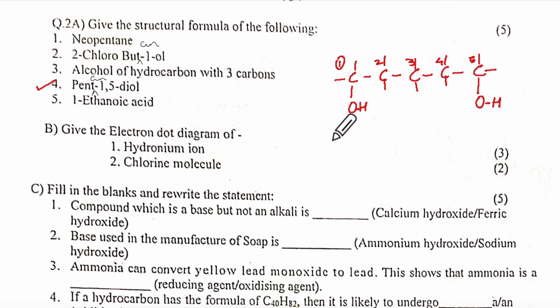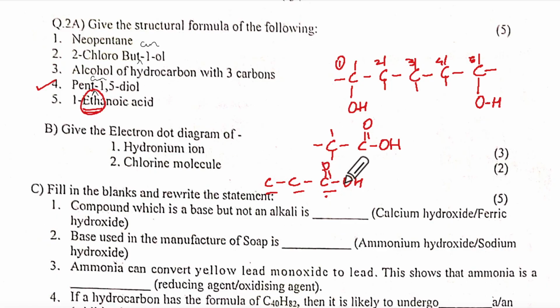Ethanoic acid, eth is 2 carbons, and then it will be C double bond O and here single bond OH. Okay, so it will be CH3 and 1, 2, 3, 4, this is there. Now sometimes people say that eth means 2 carbons and oic acid means 1 more COOH. If you write like this, what does it become? It becomes propanoic. Then it will not be eth, it will be prop. Remember, in oic acid, you have to count this carbon also in the longest chain.